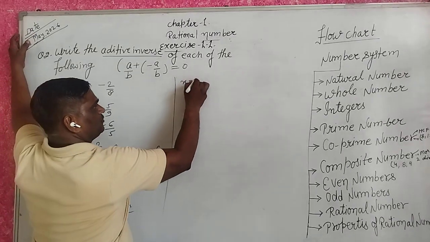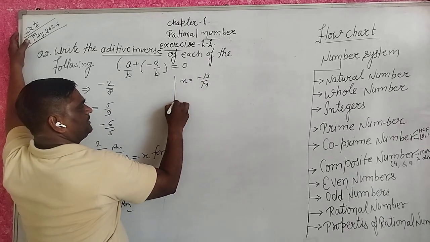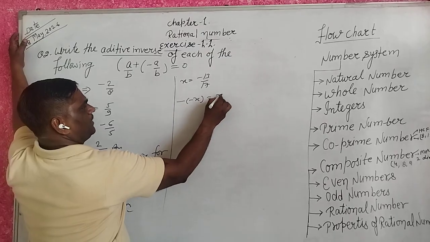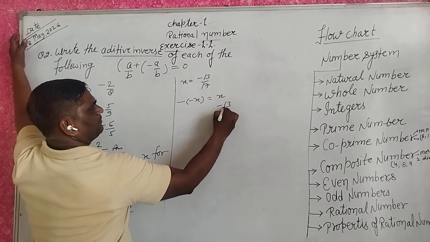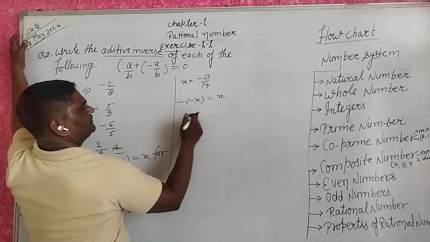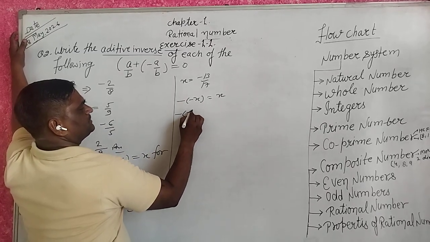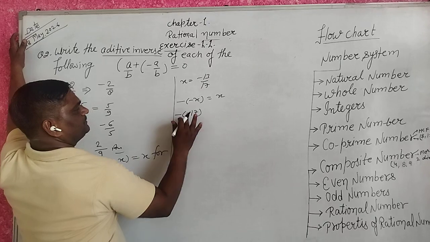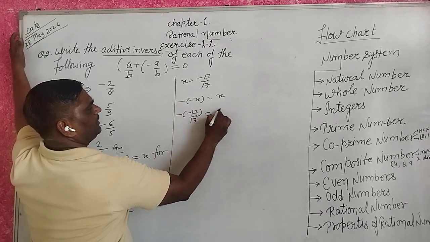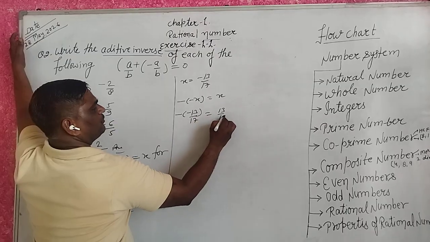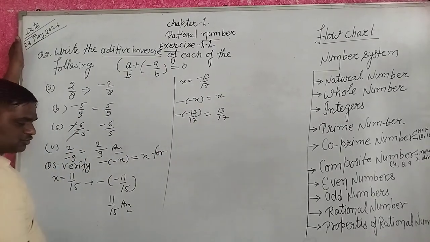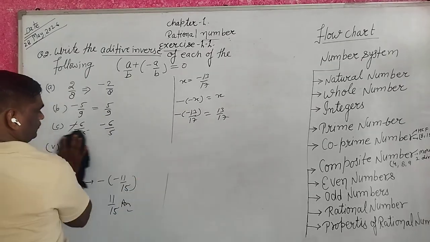Second, x equal to minus 13 upon 17. Minus x equal to x. This is minus 13 upon 17, minus, so 13 upon 17 equal to 13 upon 17. Do you understand? Yes. Next, question number 4.